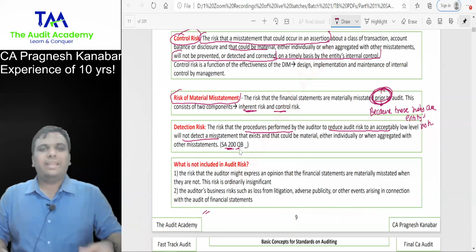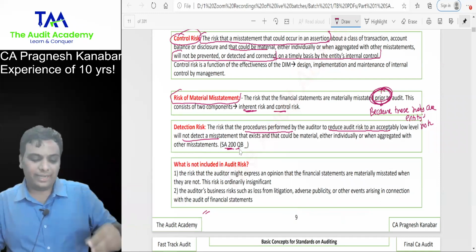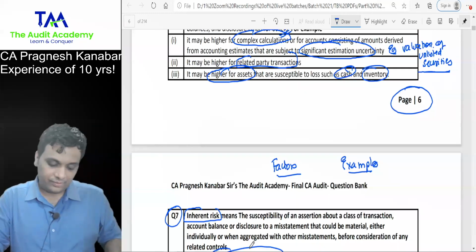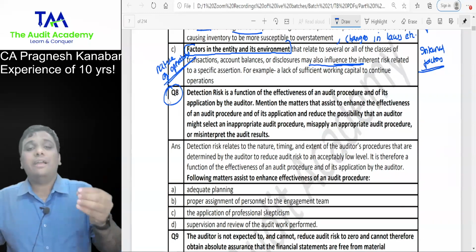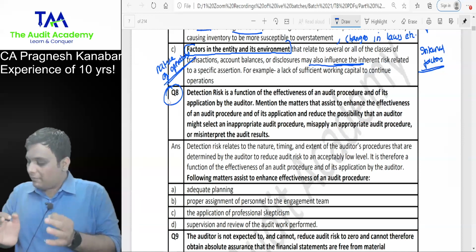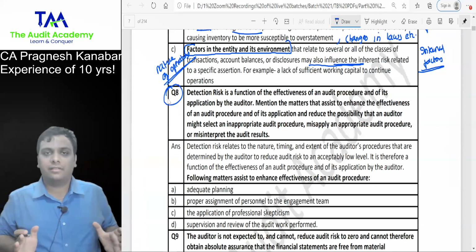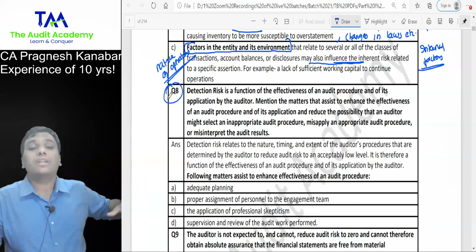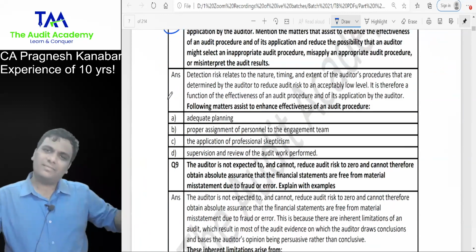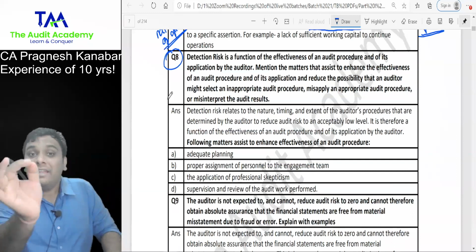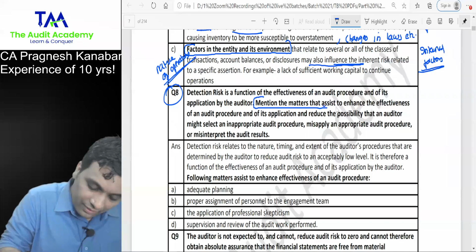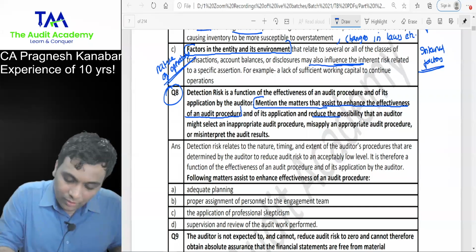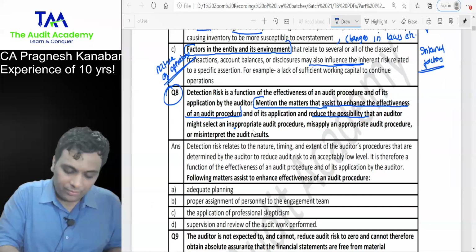Essay 200 question bank. This is a very simple question. It will just take 60-80 seconds. Look at question number 8. If I want to reduce my detection risk, if I want to reduce the chance of my failure, then what are the procedures to be performed? What are the points that I need to take care of? The main line of the question is: mention the matters that will assist to enhance the effectiveness of an audit procedure and reduce the possibility that the auditor might select an inappropriate audit procedure.